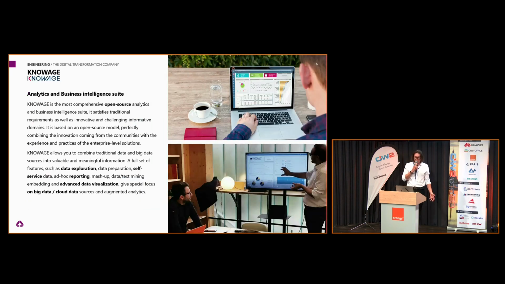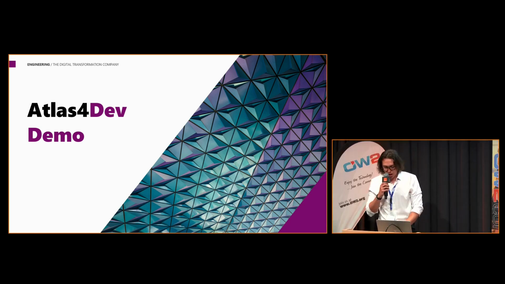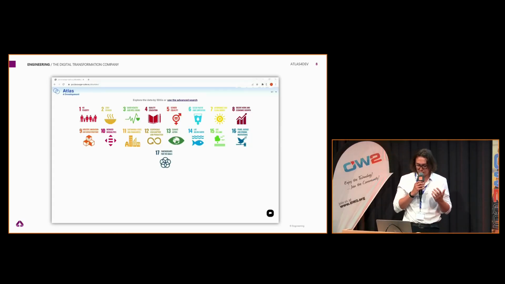KNOWAGE is an open source business intelligence tool. It perfectly combines an open source model with also the possibility to have a high level of enterprise solution. KNOWAGE has a lot of important features, like, for example, the data exploration, the data preparation, or an advanced level of data visualization. And to see in a better way what we can do with KNOWAGE, and in particular what is the actual state of the art of this platform, I recorded a short video.